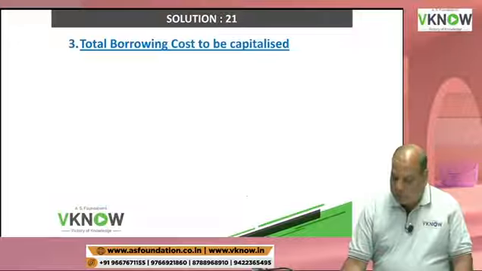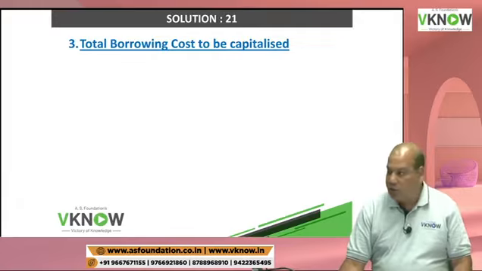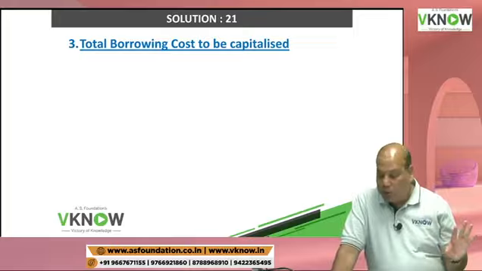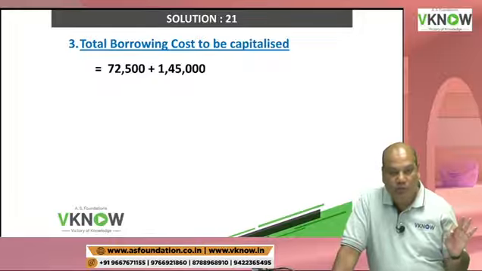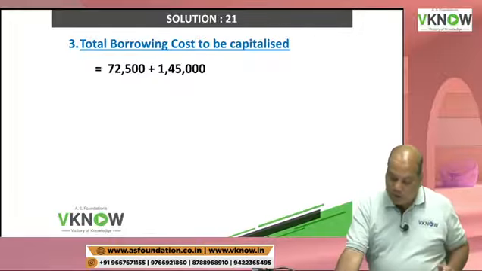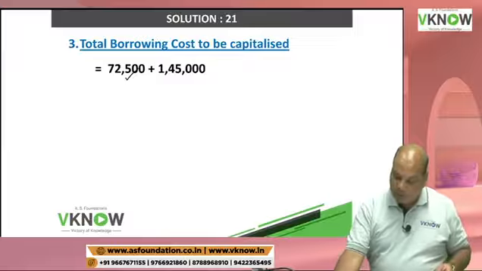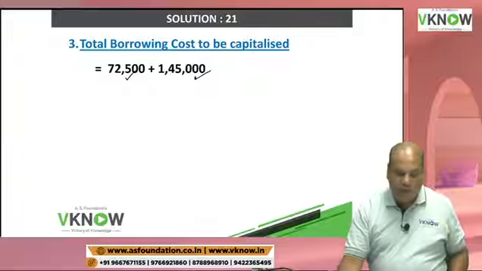Below this, write down total borrowing cost to be capitalized. Tanya is right. Everybody should participate. Total borrowing cost to be capitalized, under the specific borrowing assumption, will be 72,500 for the first building and 1,45,000 for the second building.